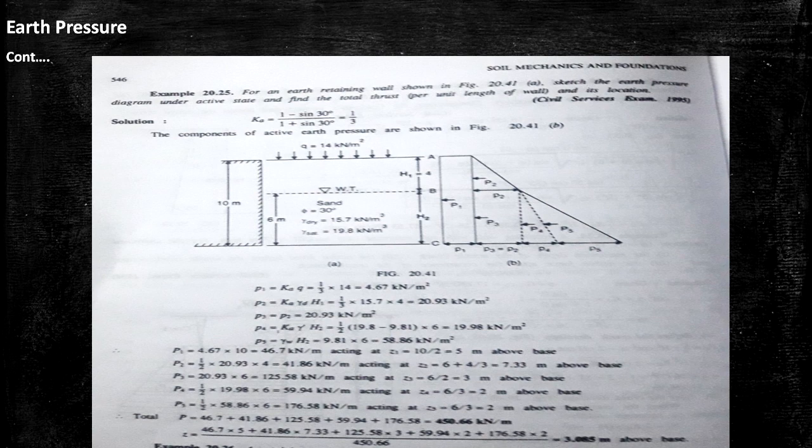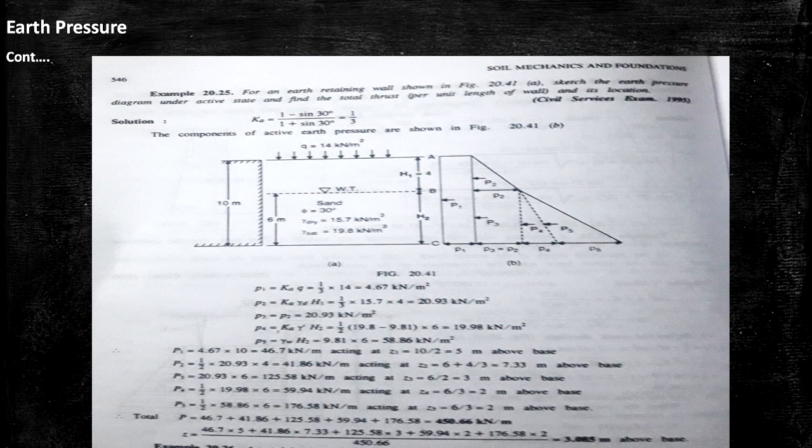Then we calculate the water thrust per unit length. So P1 equals, the value of P1 we already found out, that is 4.67 into 10, which means H, equal to 46.7 kilonewton per meter, which acts at Z1. Z1 means, since it is a rectangle P1, it acts at half of the base. So 10 by 2 equals 5 meter above the base.